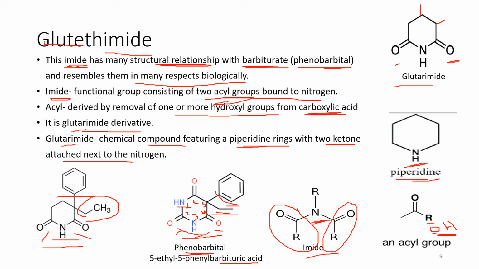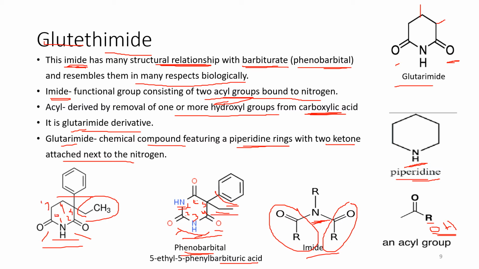For the numbering over here, the numbering starts from the nitrogen. Similarly over here, the numbering starts from 1, 2, 3, and 4, 5, 6.